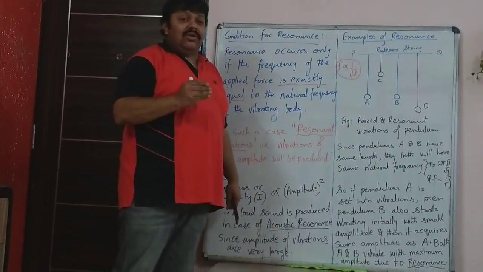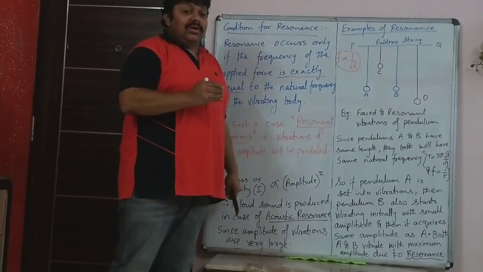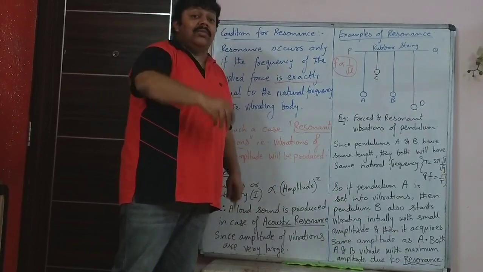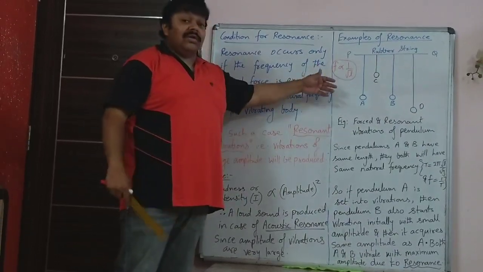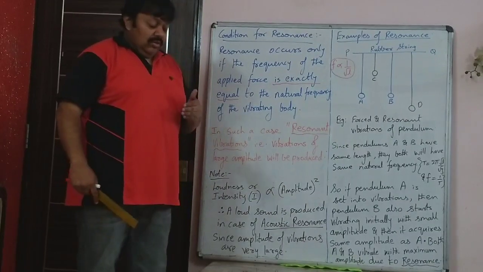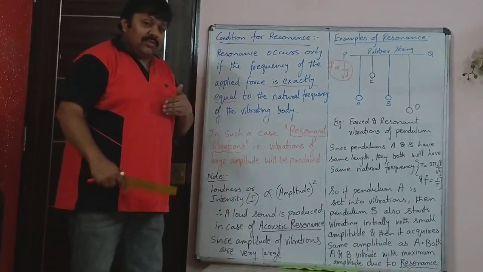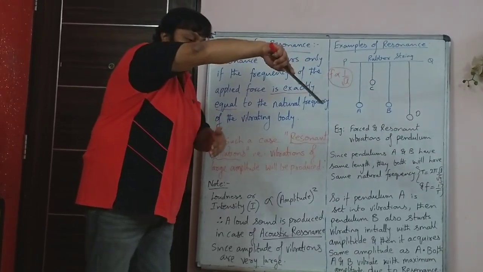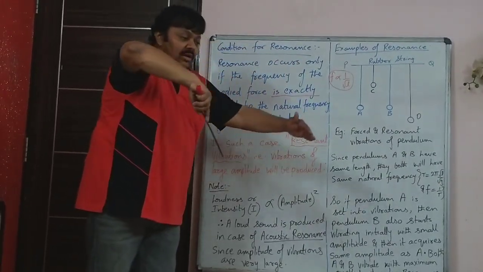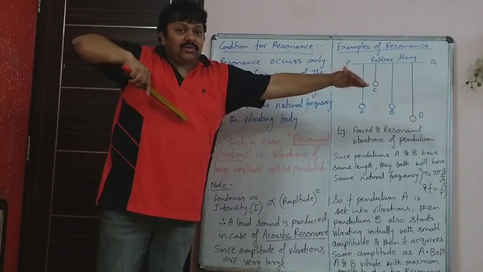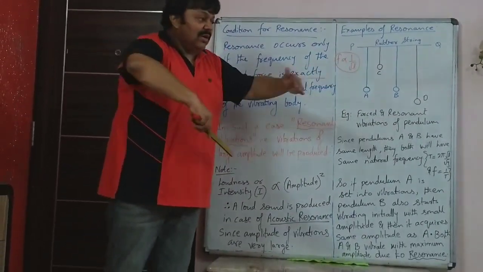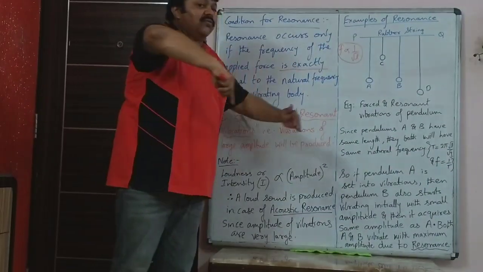Initially the vibration will be of small amplitude, but gradually B will start vibrating with the same frequency and same amplitude as A. So when A is at this extreme position, B will be at the other extreme position, then they vibrate in phase, and when A goes to the other extreme position, B will be at this extreme position. So those vibrations are called vibrations in phase.